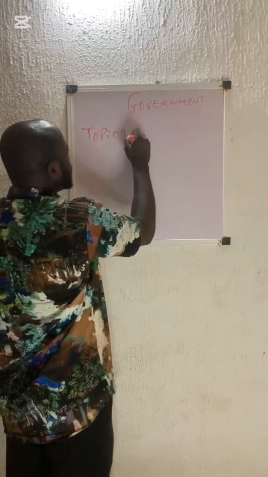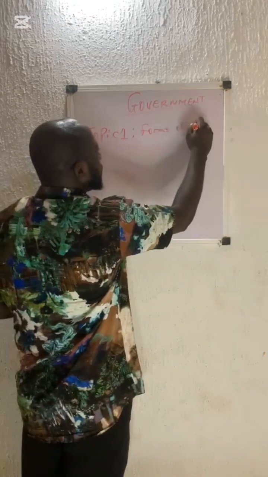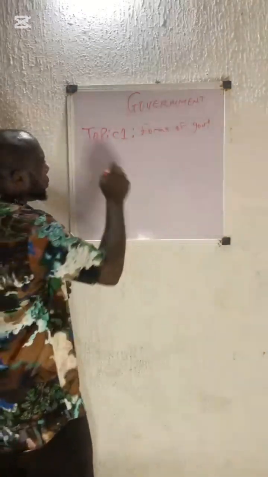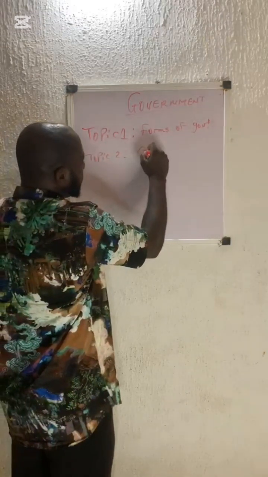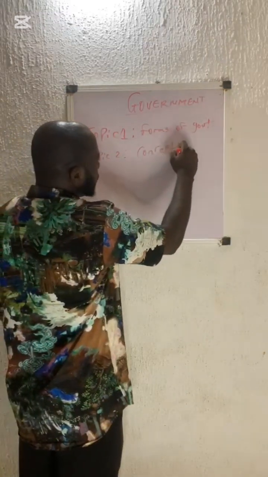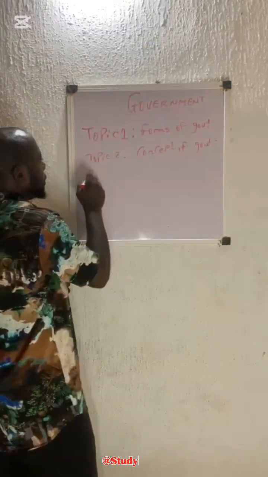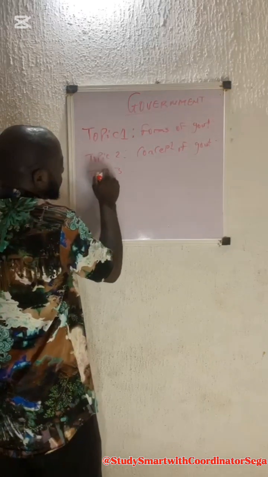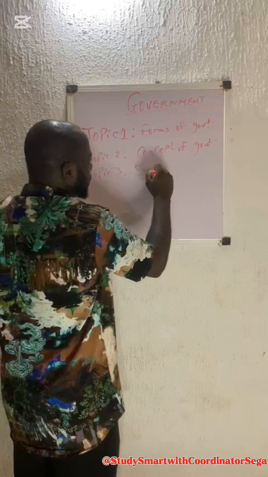All right, topic 1. We have what we call the forms of government. Topic 2, we have the concepts of government. Topic 3, we have the systems of government.